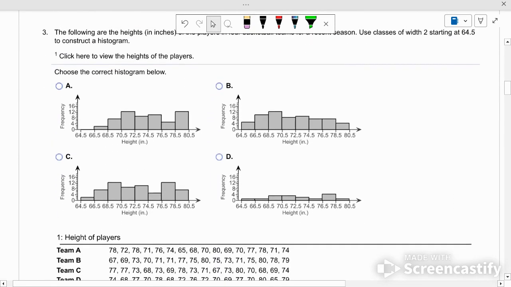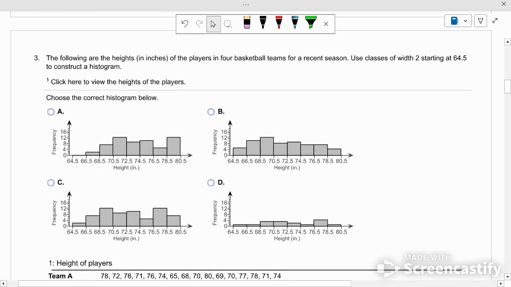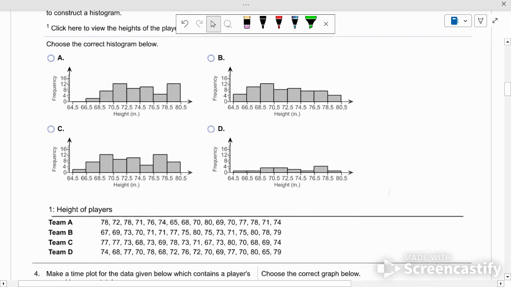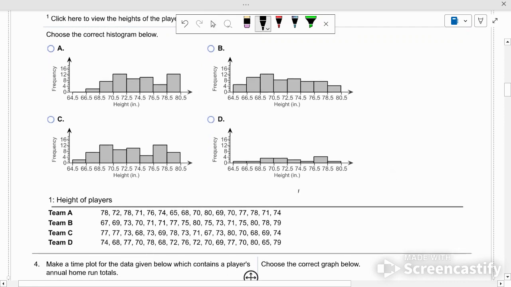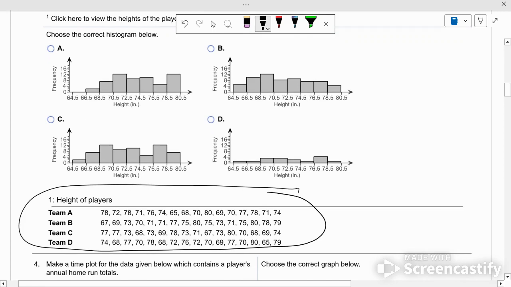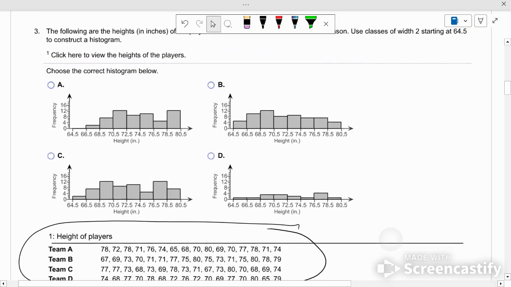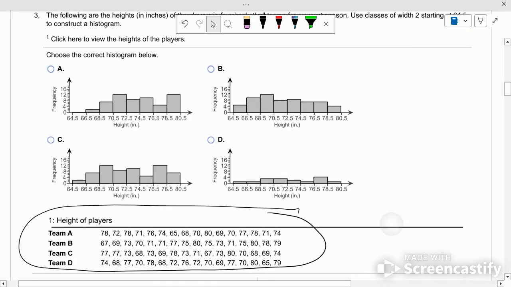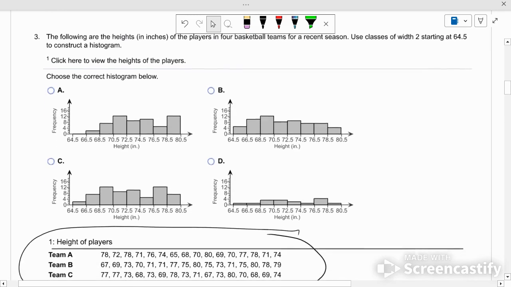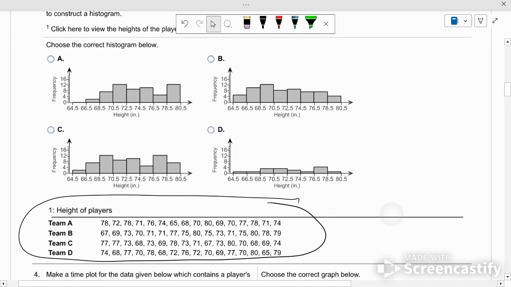Okay. The following heights of players of a basketball team. Use classes of width 2 starting at 64.5 to construct a histogram. Okay. So here's the heights of the players. And which is the correct histogram for how many were of those heights.